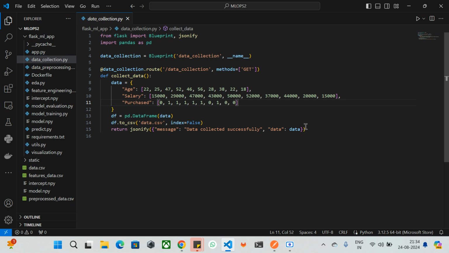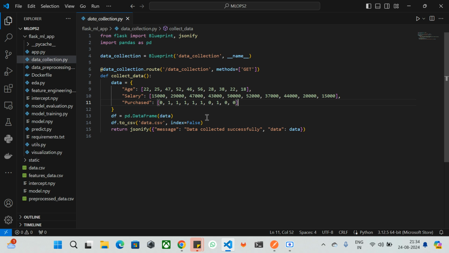For data collection, usually you collect the data from different resources, such as databases, data resources, or data lakes, and you can use Airflow. Different tools are there, and you can use all those tools to collect the data. In our case, we just made a simplification. The first thing is we are going to call the data collection as a route. Once I run it, it will create one data.csv. It will create a data frame and save all the data into the CSV file. That's the first thing about the data collection.